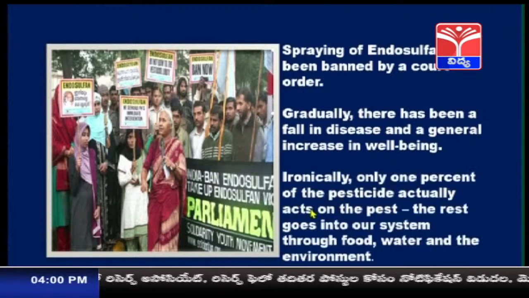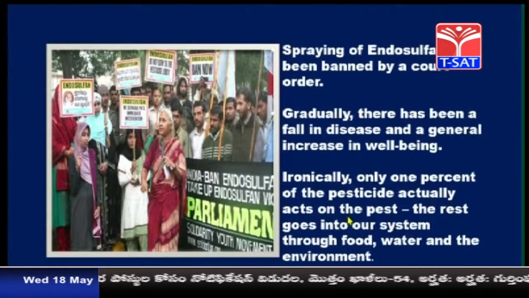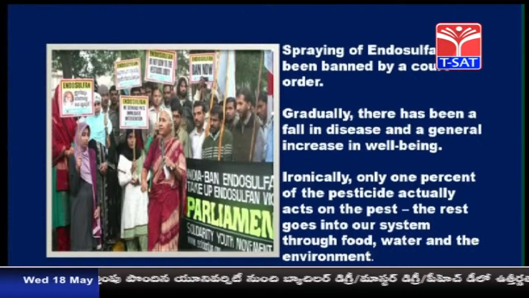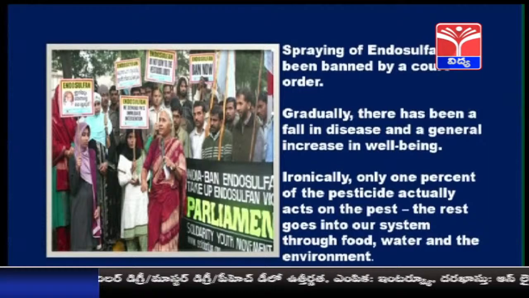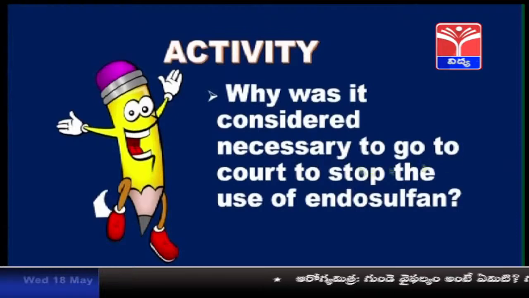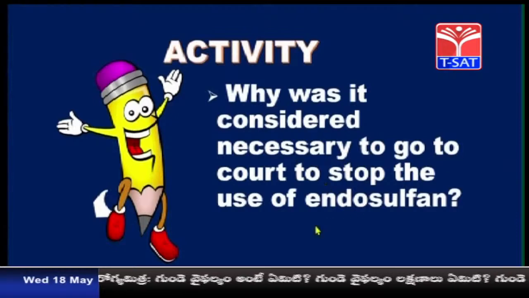Ironically, only 1% of the pesticide actually acts on the pest. The rest goes into our system through food, water and the environment. So, this endosulfan, which is used to kill the pest on cashew crops, only 1% of it enters the body of the pest. All the remaining enters the body of human beings and animals through food or through the environment. Here is another activity for you. Why was it considered necessary to go to the court to stop the use of endosulfan?